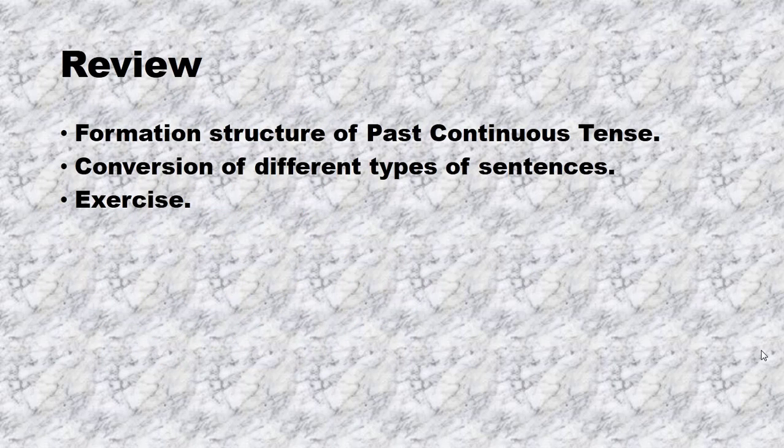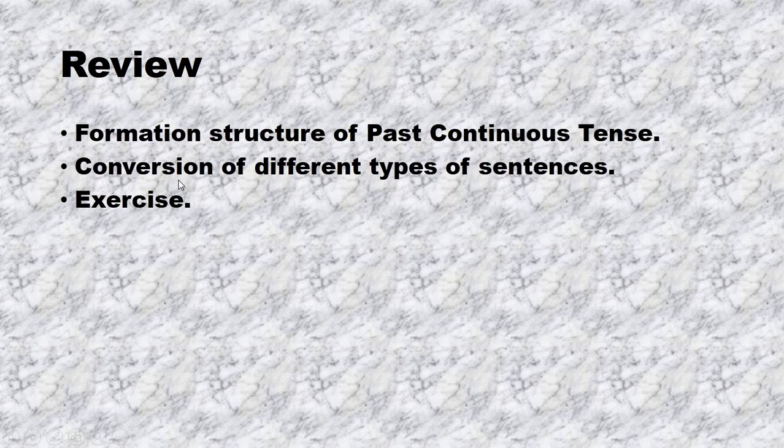Now we will review our today's lesson. In today's lesson, we have briefly studied about the formation structure of past continuous tense. This structure formations had already been taught in your previously given lesson.